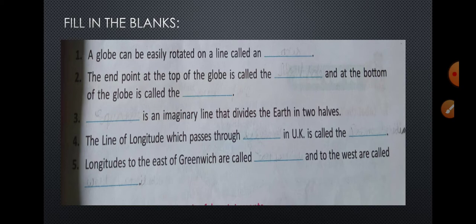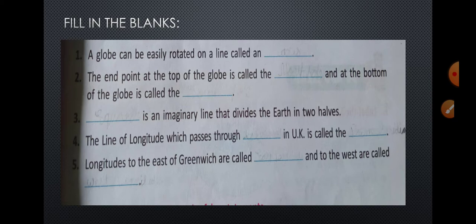Students, if you have seen the chapter properly or you understand, then you can easily answer the question. The answer is North Pole and South Pole. Third one is dash is an imaginary line that divides the earth in two halves. What is the right answer? The answer is equator. Equator is an imaginary line that divides the earth in two halves.